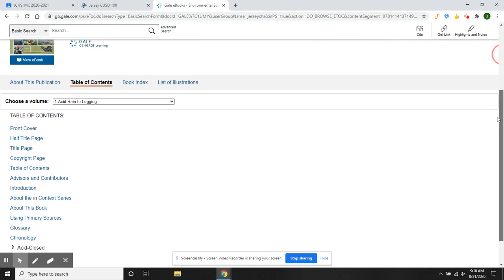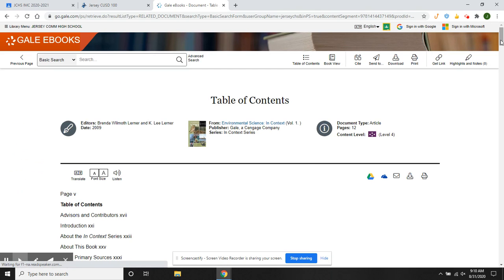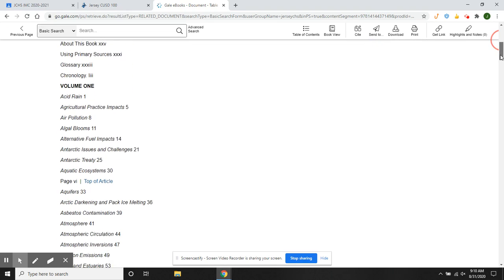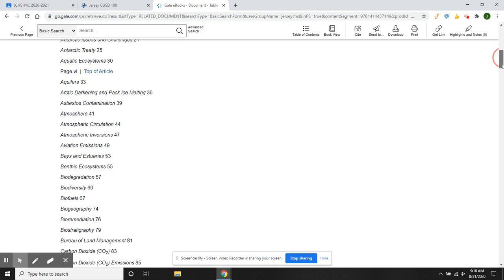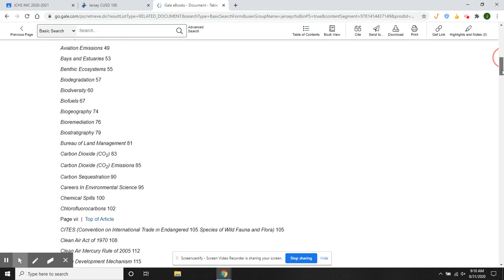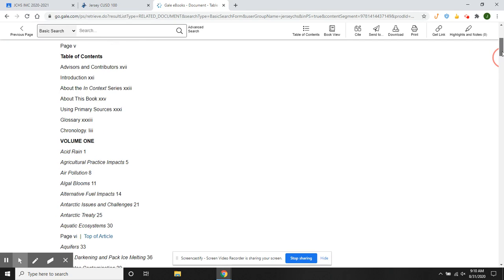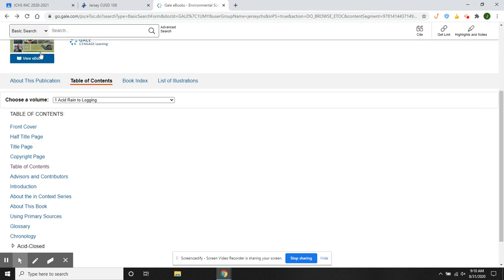open it up, and let's see if it looks interesting to you first off, because you always want to check first to see if it's actually going to have what you want. So you can look at the table of contents, and if any of these topics seem interesting to you, then this would be potentially a book you'd want to read, or at least some sections from the book, right? So always check whenever you look at a resource like this, check the table of contents first before you just click on it. It'll save you a lot of time and trouble, because you may not actually want to read it.